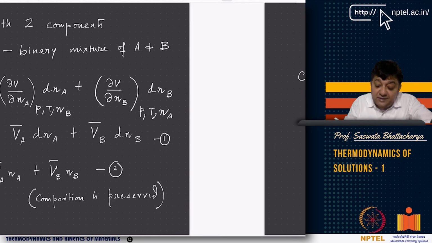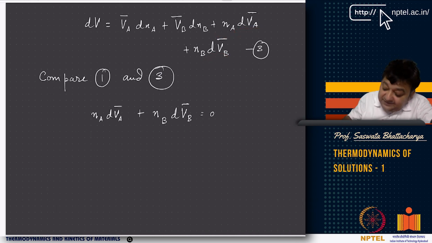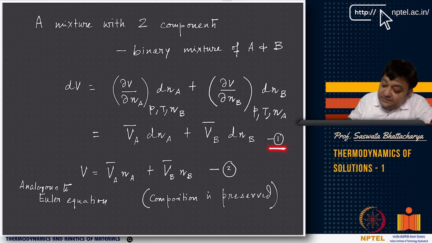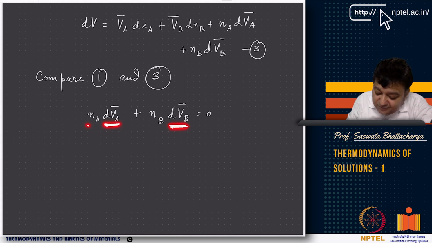So if you do that, then dV equals V bar A dNa plus V bar B dNb plus Na dV bar A, the differential of the molar volume of A, plus Nb dV bar B, the differential of the molar volume of B. Now compare this equation to equation 1. The differential of the molar volume of component A is weighted with the mole number of A, and the differential for B is weighted with the mole number of B. What you are getting is Na dV bar A plus Nb dV bar B equal to 0, right?